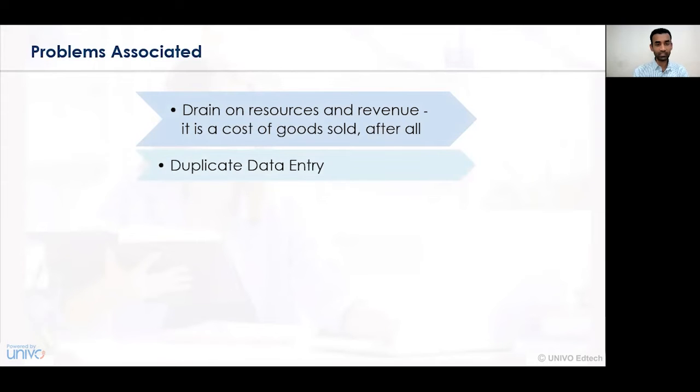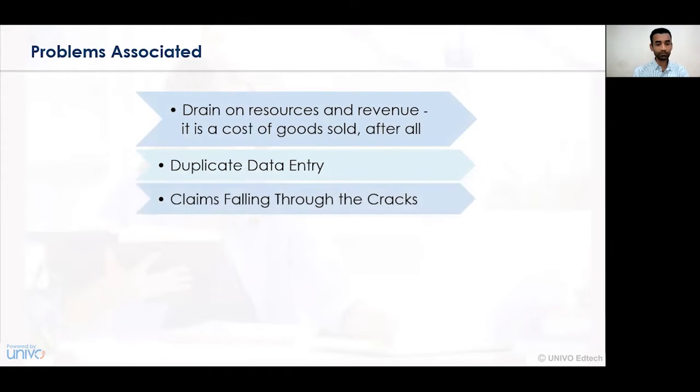The duplicate data entry. So here in this case, the problem associated with the warranty contract is that there may be several damages, and accordingly those damages may be of a recurring nature. A customer may raise several types of queries and complaints, and when it is of a recurring nature, duplicate entries in the system can be created.